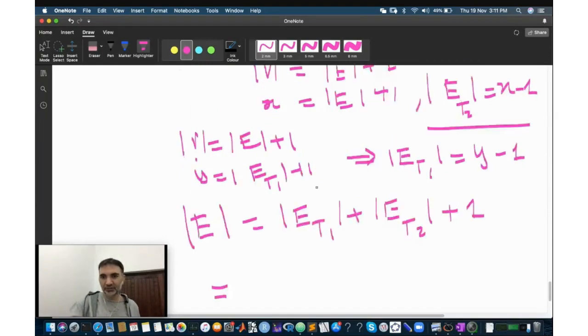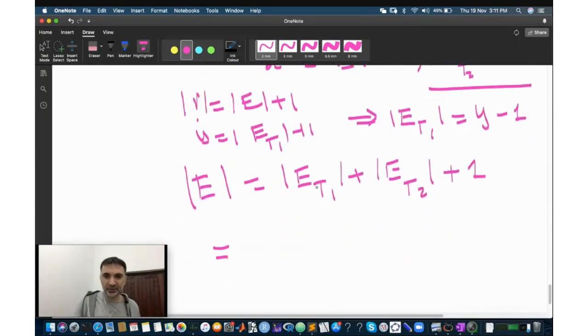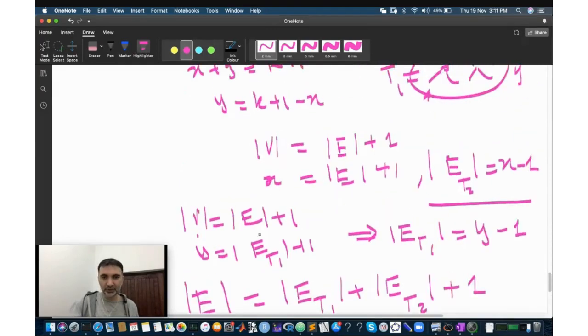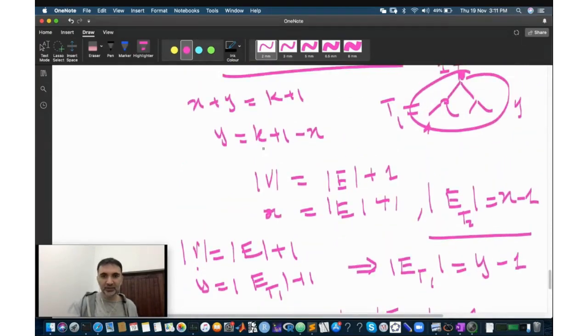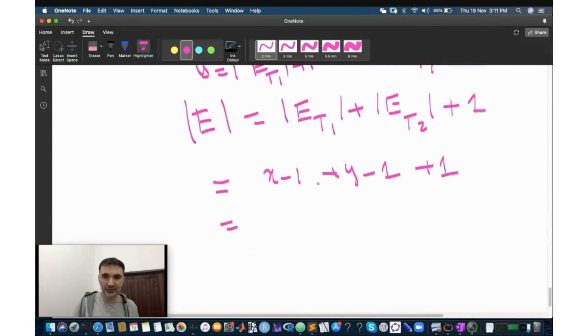Okay, so let's replace them. So this is x minus 1, this is y minus 1, plus 1. Okay, but we know that y is equal to k plus 1 minus x. Okay, so let's write it down. x minus 1 plus k plus 1 minus x minus 1 plus 1.